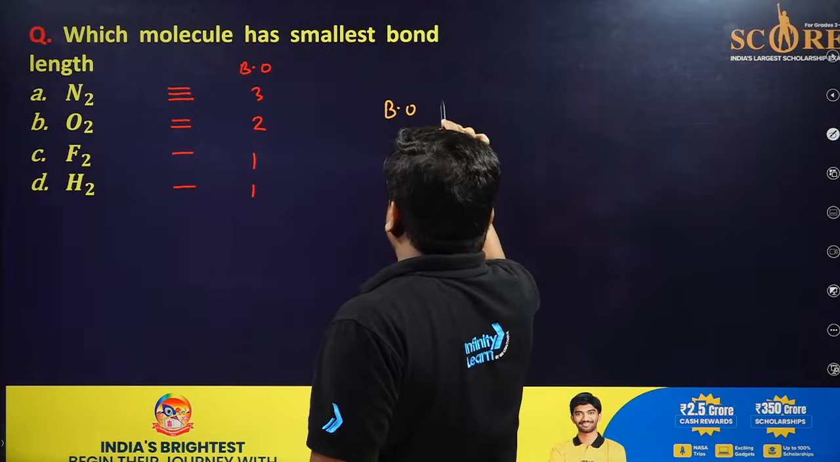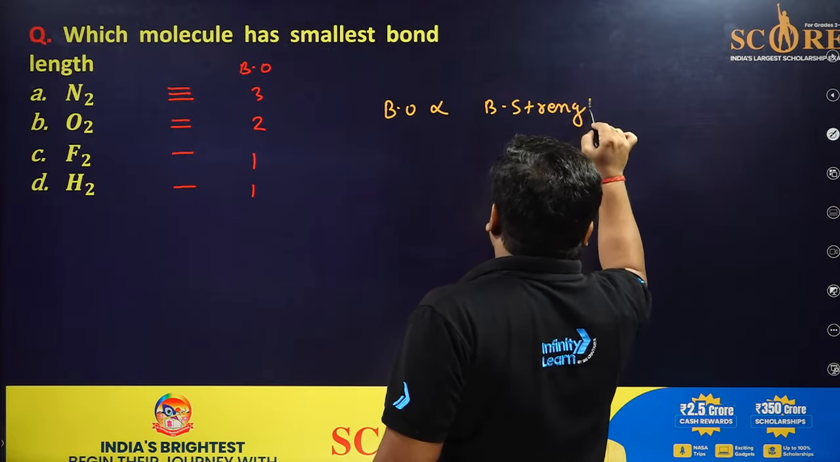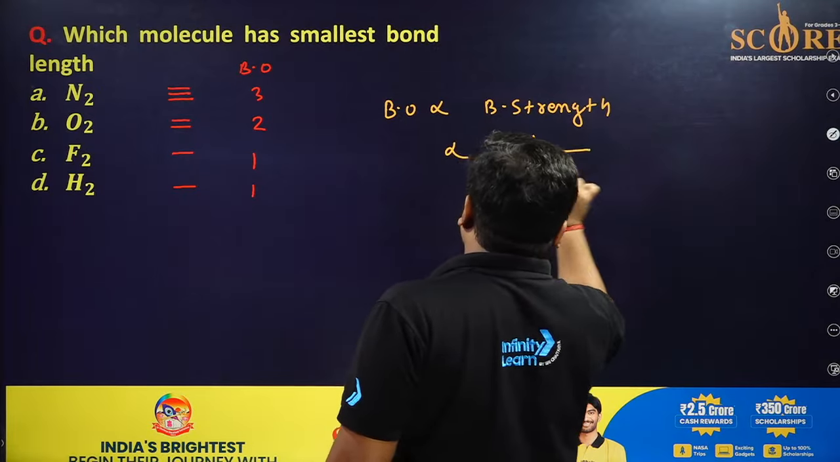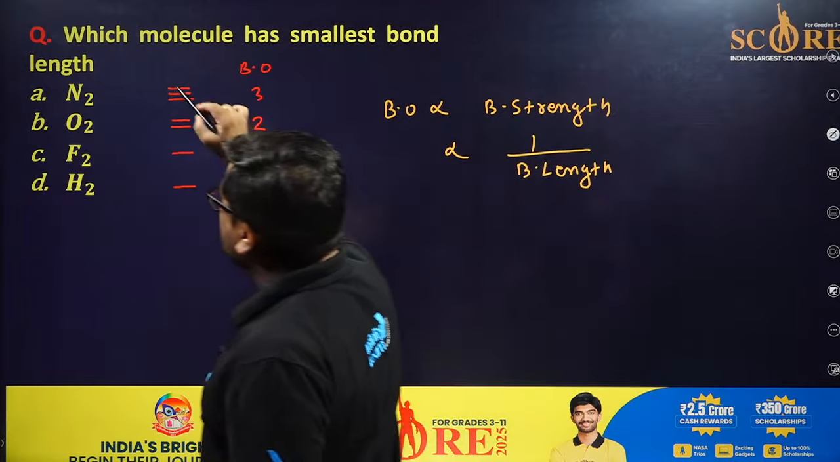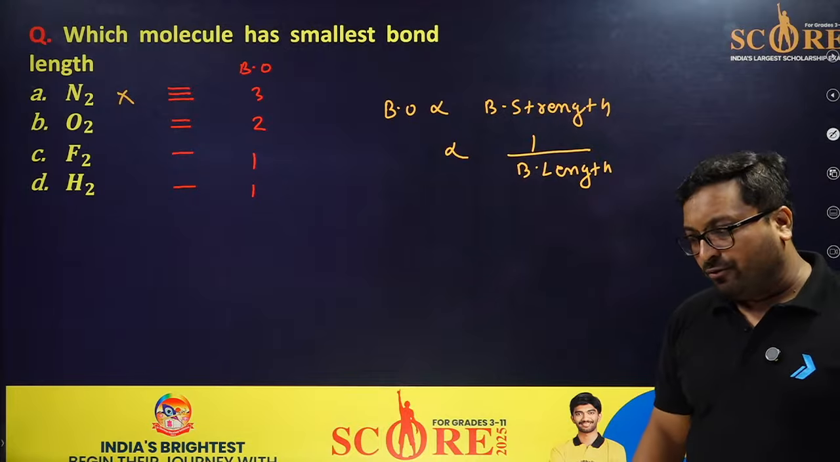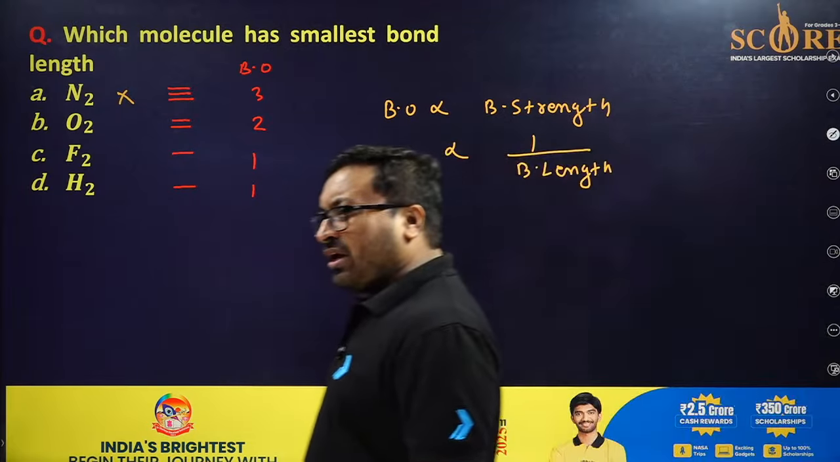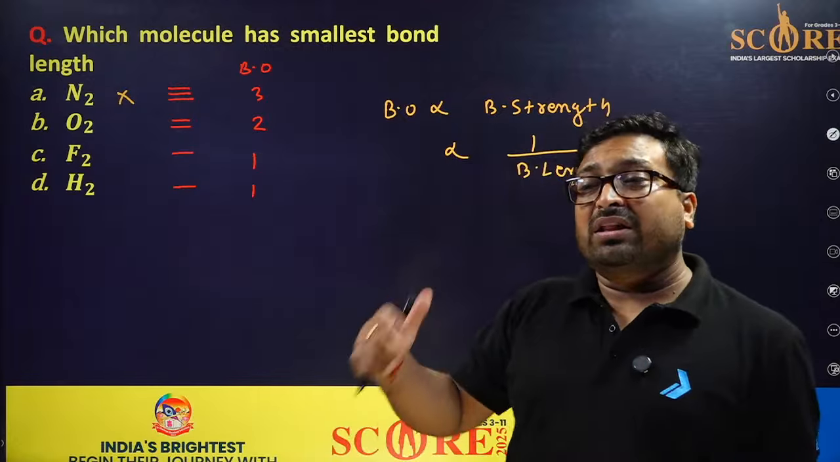So people are thinking in this way: bond order is directly proportional to bond strength, and this is inversely proportional to bond length. Am I right? But this time you committed a mistake. This is not the right answer. You are absolutely right, but you don't know all the variables.